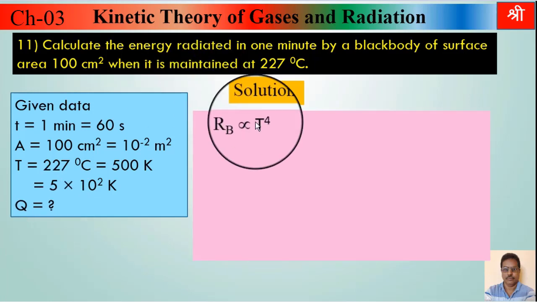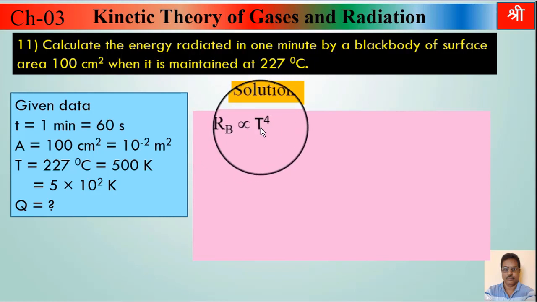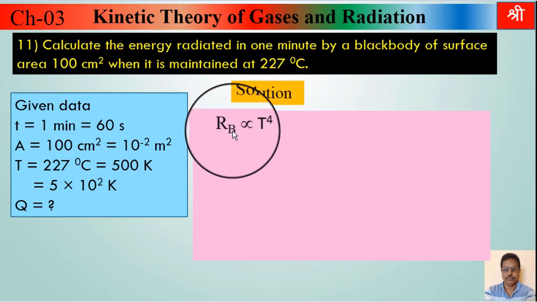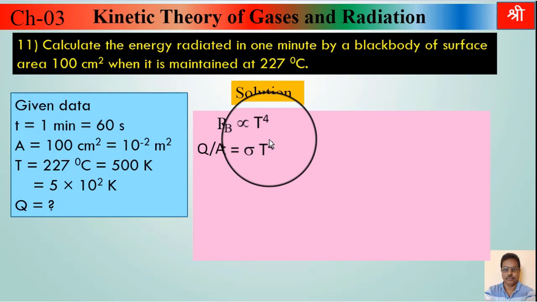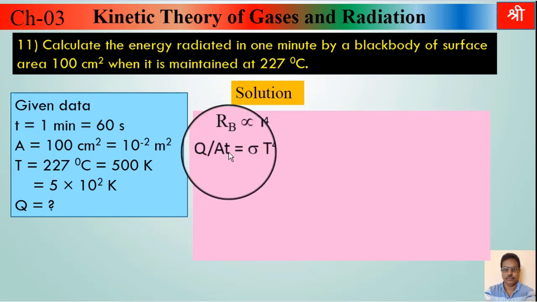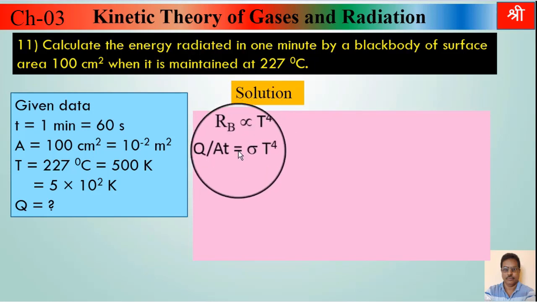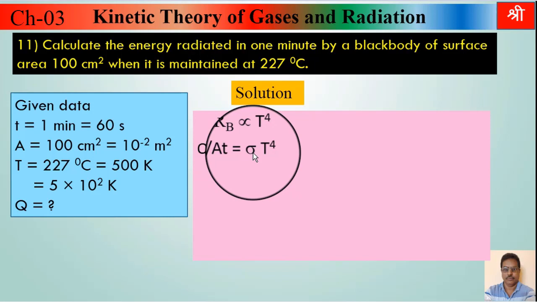We know Stefan-Boltzmann's law of radiation is RB is directly proportional to T raised to 4. RB is emissive power of perfectly black body, but that emissive power is quantity of heat emitted per unit area per unit time, and this proportionality sign is replaced by equality sign with constant of proportionality, that is sigma, Stefan's constant.